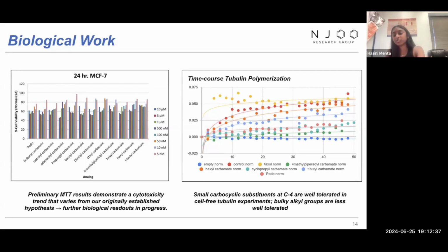And on the right of this graph, we're able to look at the flow cytometry analysis, where our compounds are also drugged and analyzed, which is used to identify which stage of the cell cycle our compounds actually kill cells in. Seen through this graph, Taxol was used as our positive control at the top, and then we use our parent compound Podophyllotoxin as our normal and our baseline. As we can see, all these compounds inhibit tubulin at pretty similar but varying extents. Since these analogs of Podophyllotoxin should inhibit tubulin, a protein that is present in the G2 through M phase, ideally, our compounds will kill during that phase.